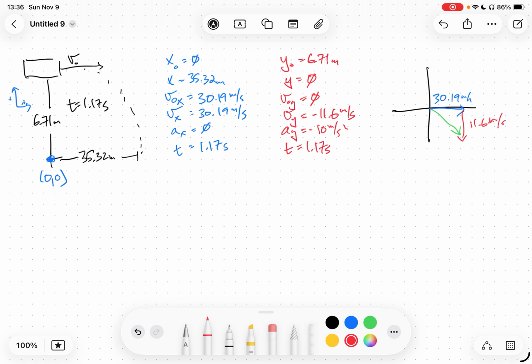And we can put that into the vector solver to determine that his final overall speed is 32.34 meters per second at a 21-degree angle. And that angle is below the positive x-axis. So we could say down and to the right.